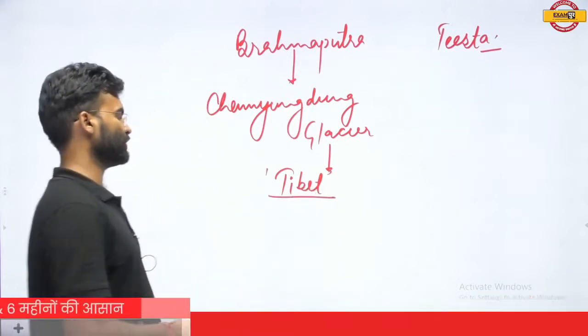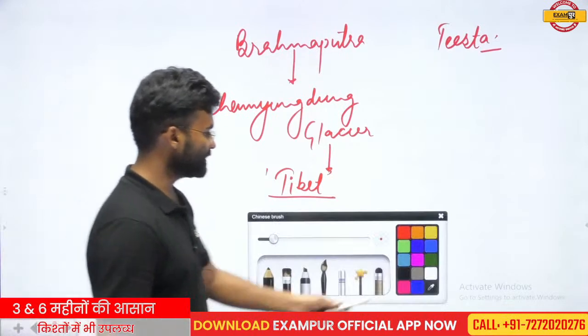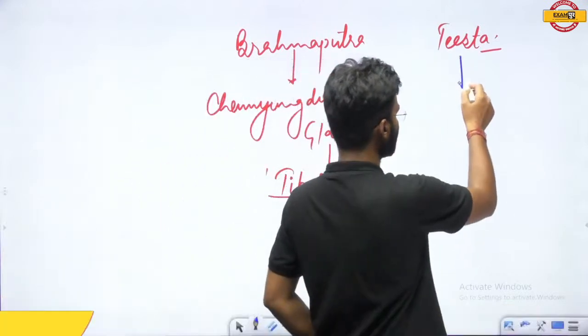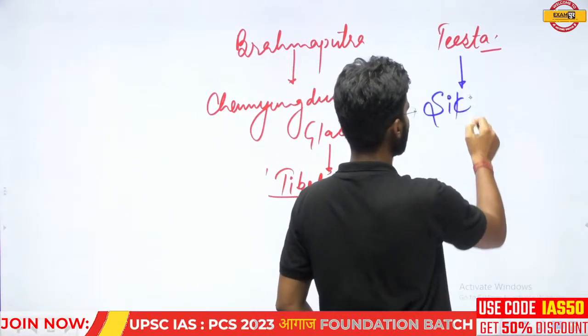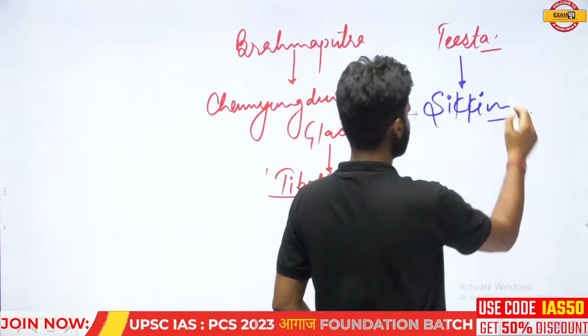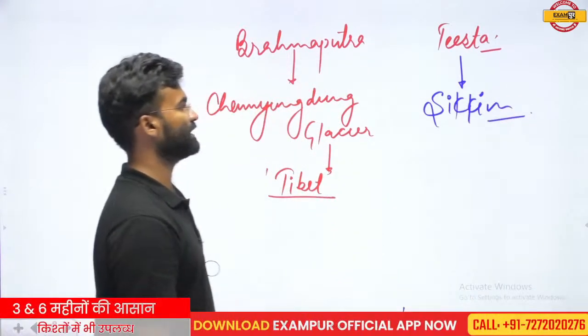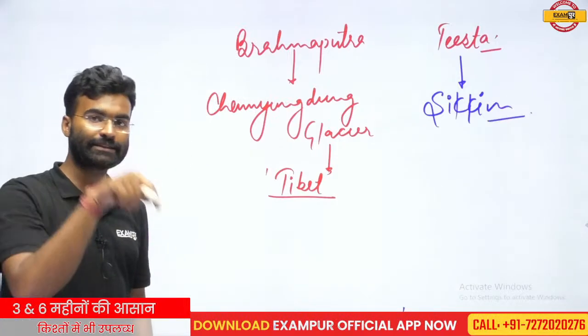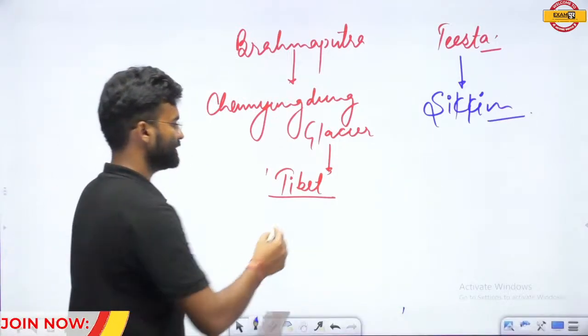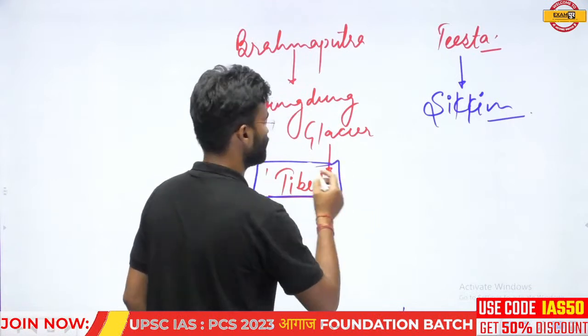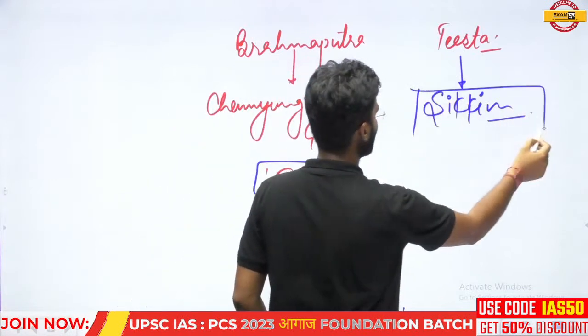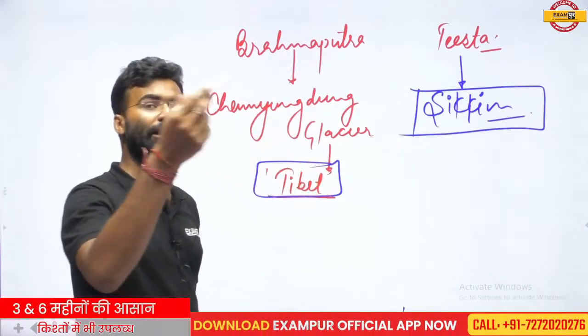The Tista river is originated from the Sikkim. The origin place of the Tista river is not in the Tibet, it is in the Sikkim. So the origin place is not same. Both are originated from different places.